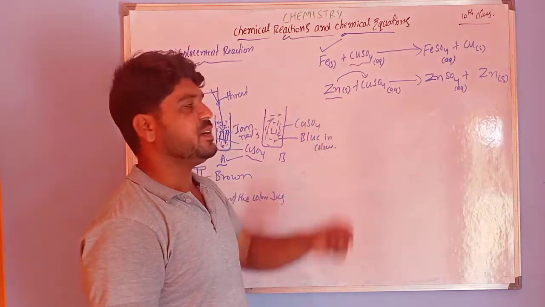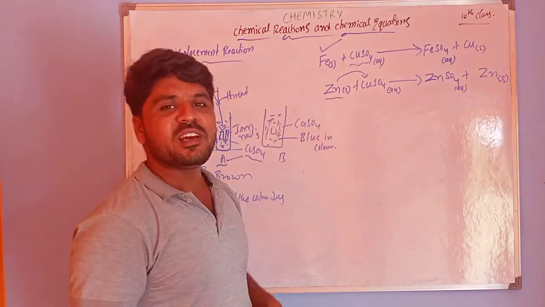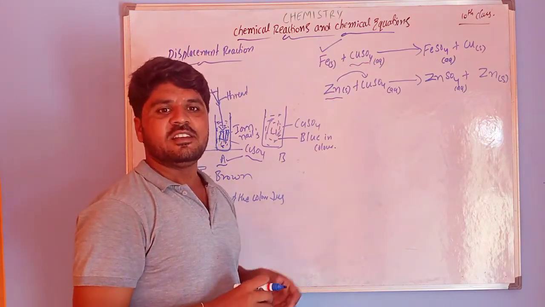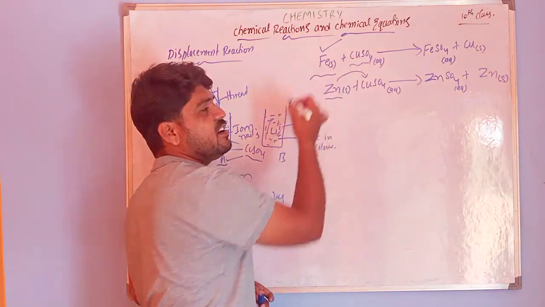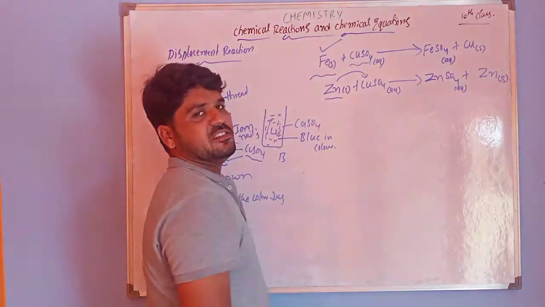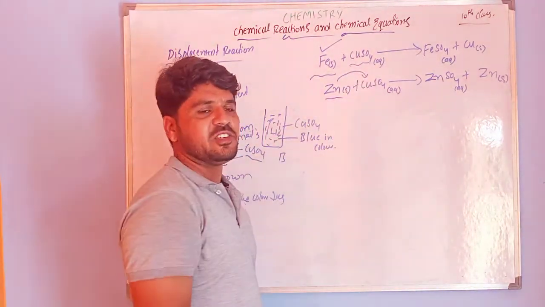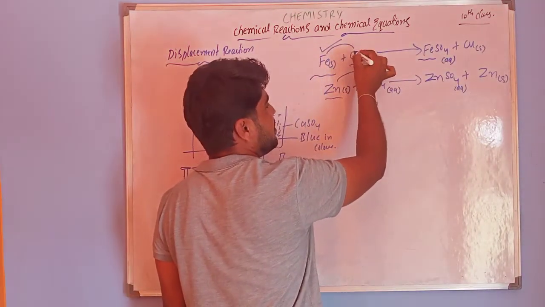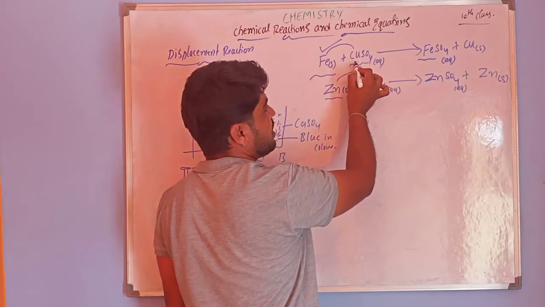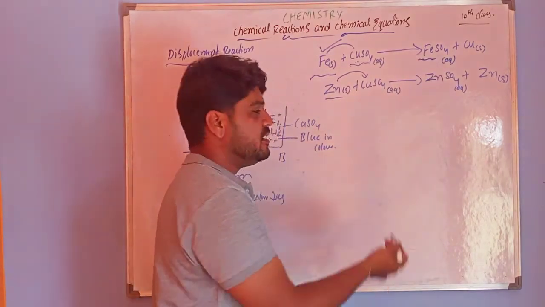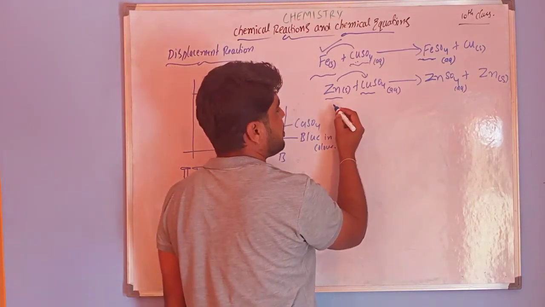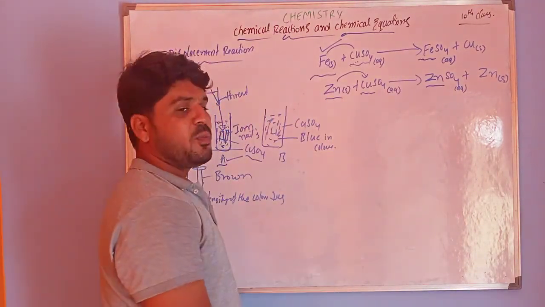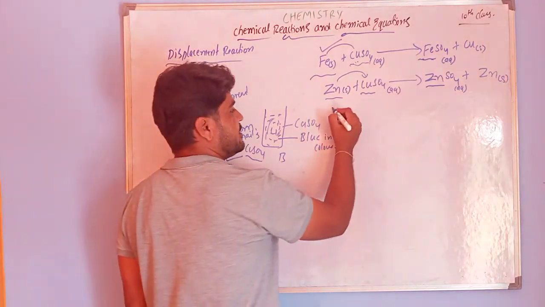What happens in the displacement reaction? It is a chemical reaction in which one element is replaced or displaced by the other element. In this one, iron replaces the copper. In the place of copper we see the iron, right? In this reaction, in the place of copper what do we see? Zinc is seen, right?